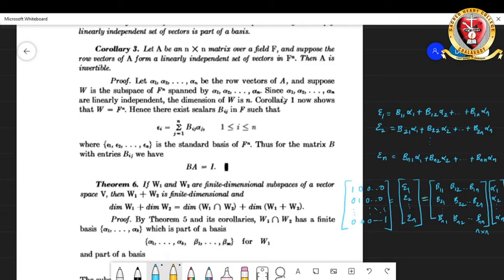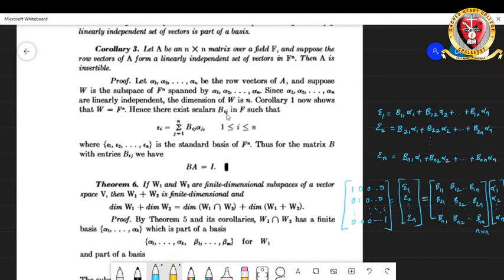We are given that alpha 1, alpha 2, etc., alpha n are linearly independent. We know that F^n over F has dimension n, and here this W has n linearly independent vectors, so the dimension of W has to be n.